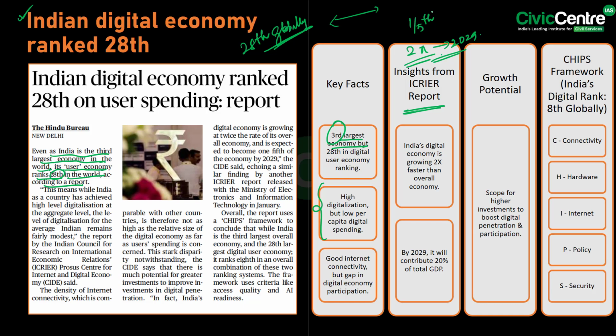Despite the current disparity in the rankings, there is immense potential for investment to enhance digital penetration and user engagement. The report assesses India's digital progress using the CHIPS framework, which includes C for connectivity, H for hardware, I for internet, P for policy, and S for security. This is the CHIPS framework. Based on this framework, India ranks 8th globally when considering its overall economic position and digital economy standing.